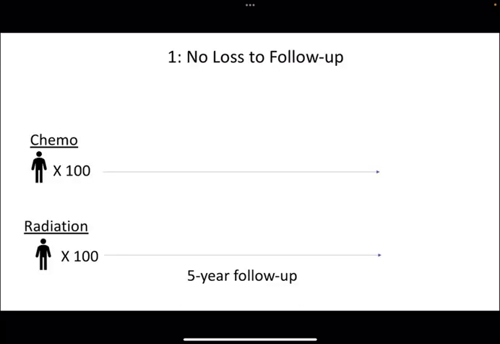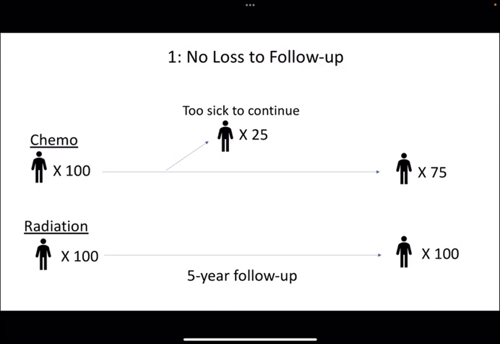So just to illustrate no lost follow-up, let's say we have these two groups, chemo and radiation, both with 100 people, and we're following them for 5 years. But partway through, 25 people in the chemo group stop showing up to appointments, possibly because they're too sick to travel to those appointments and have chosen a closer doctor that isn't part of the study. Then all of a sudden, the 75 people left in the chemo group are a healthier subset, and the two groups are no longer exchangeable with respect to whatever baseline health characteristic led those 25 people to leave.